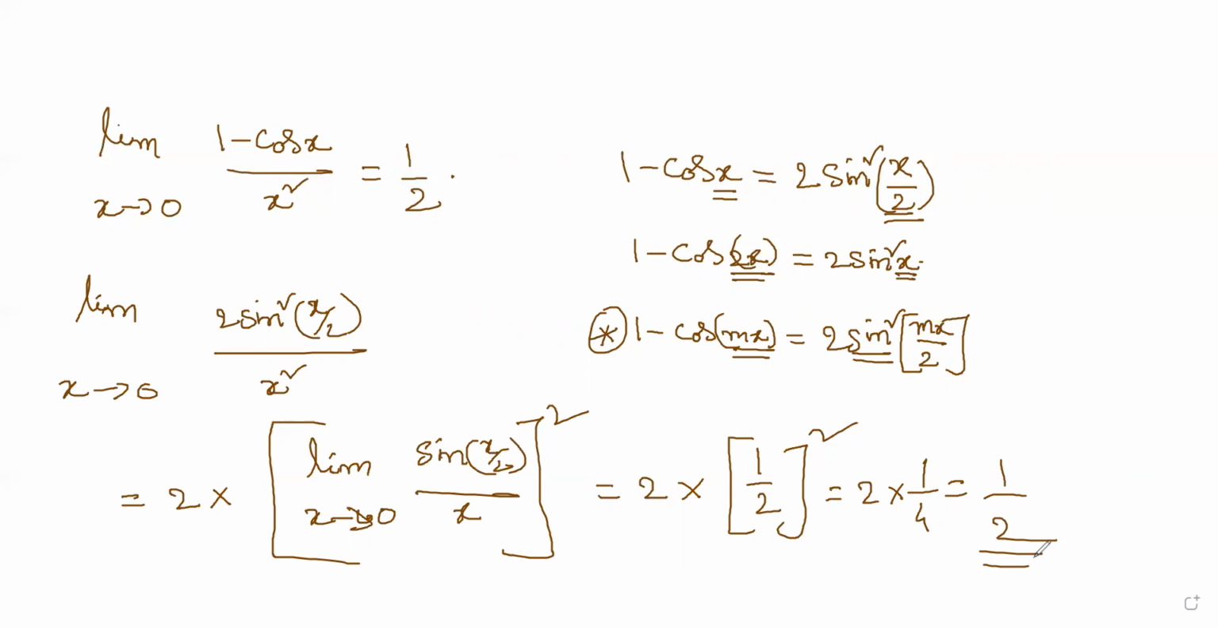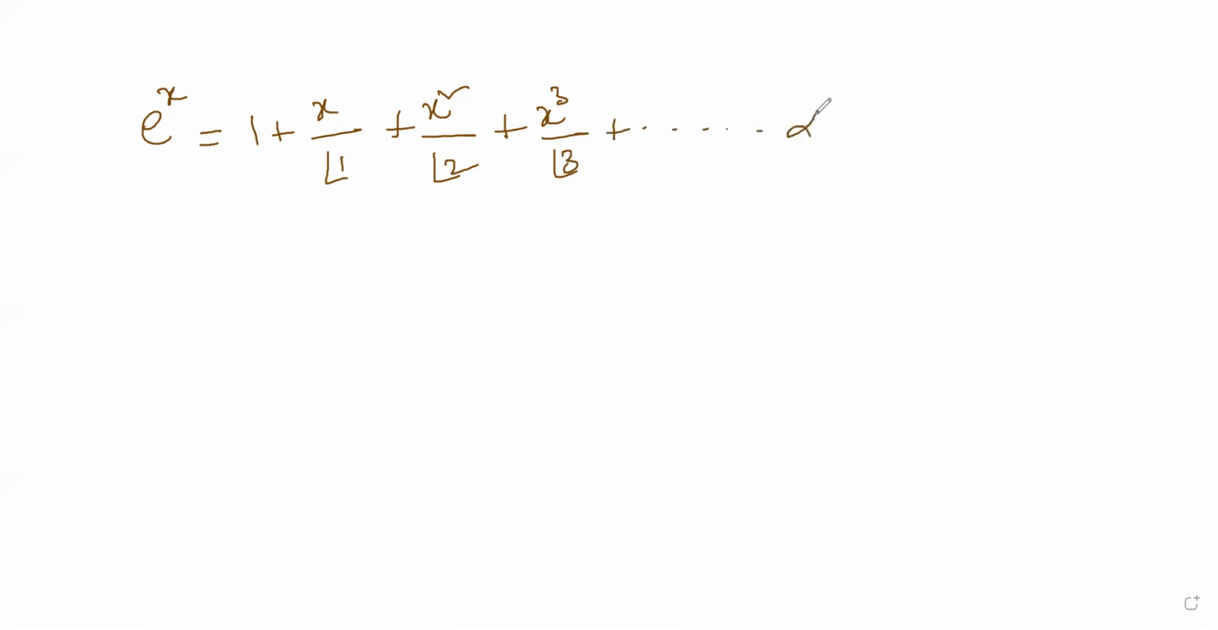Next we'll come across a function called the exponential function. What is e power x? This is 1 plus x by factorial 1 plus x square by factorial 2 plus x cube by factorial 3. What is factorial? I'll tell you. It's pretty simple. It goes on as an infinite series.